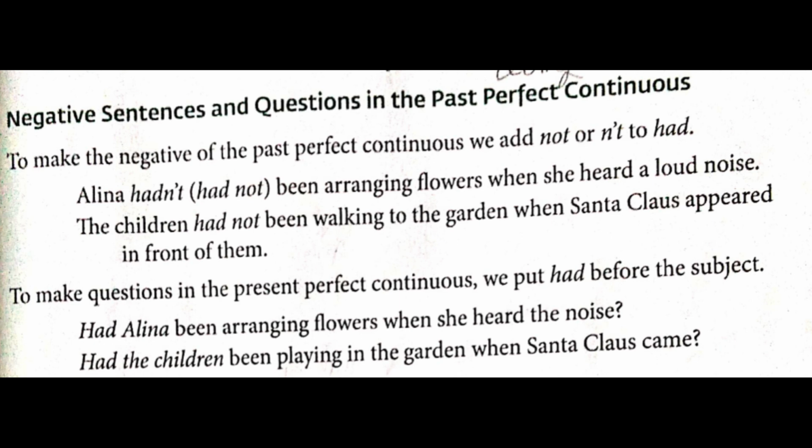Next one, the children had not been walking to the garden when Santa Claus appeared in front of them. Underline had not been walking, as it is a negative sentence. You're using negation. You can even use hadn't been walking. And the next one, appeared, which is in past tense. Now when we are forming a question, what should we do?